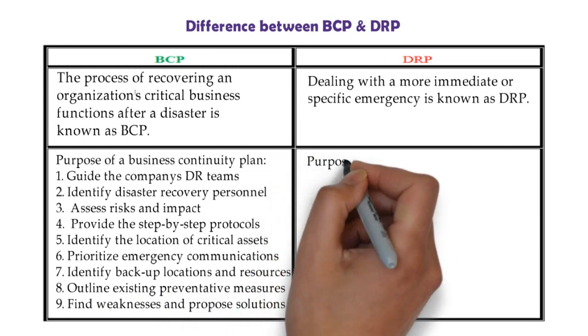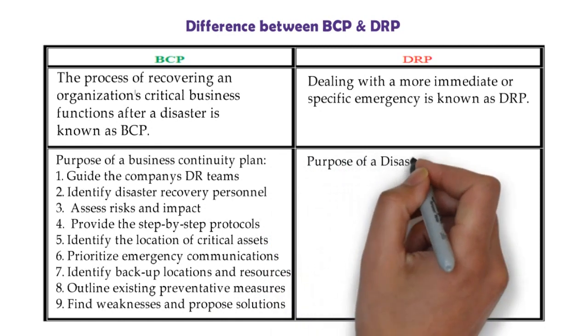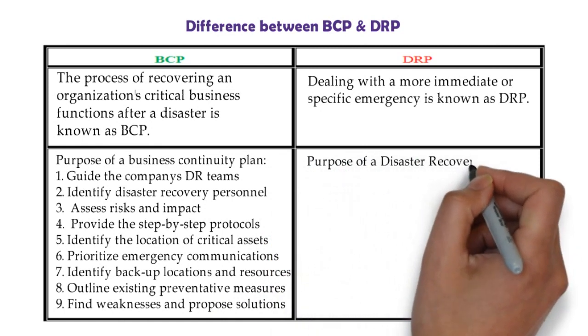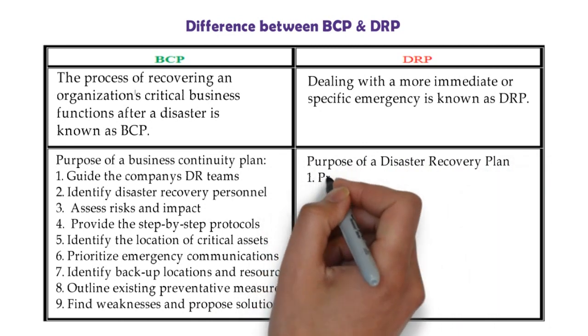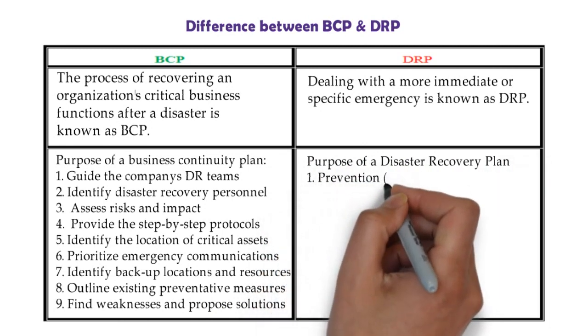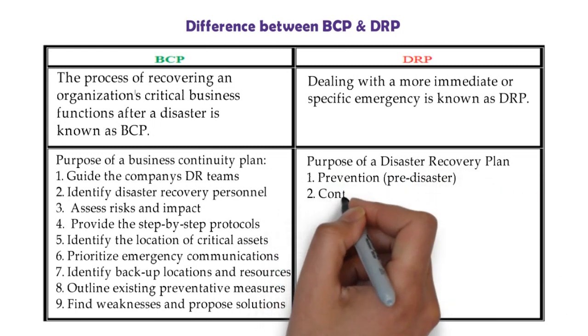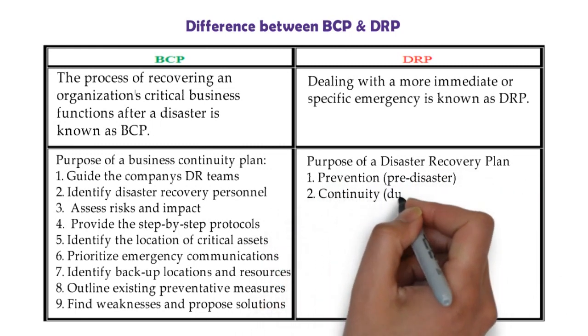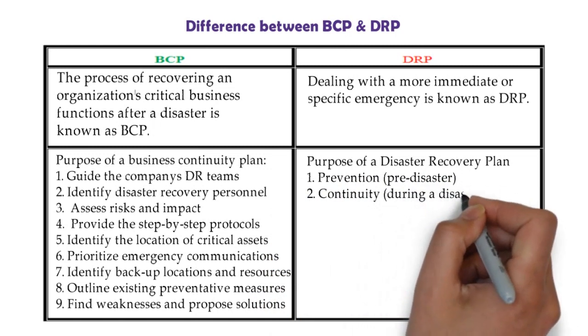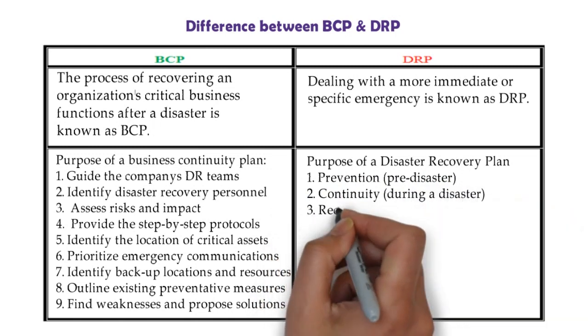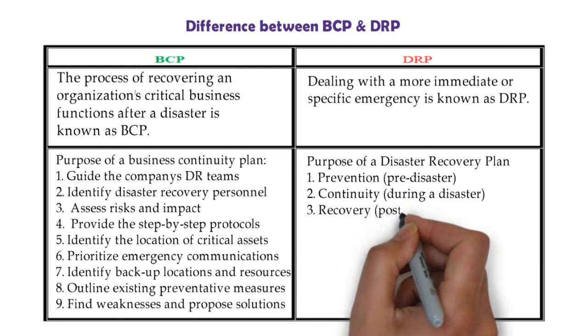On the other hand, for DRP, the purposes of a disaster recovery plan are: number 1, prevention. That means pre-disaster activities. Number 2, continuity. That means during a disaster. And finally, recovery. That means post-disaster.